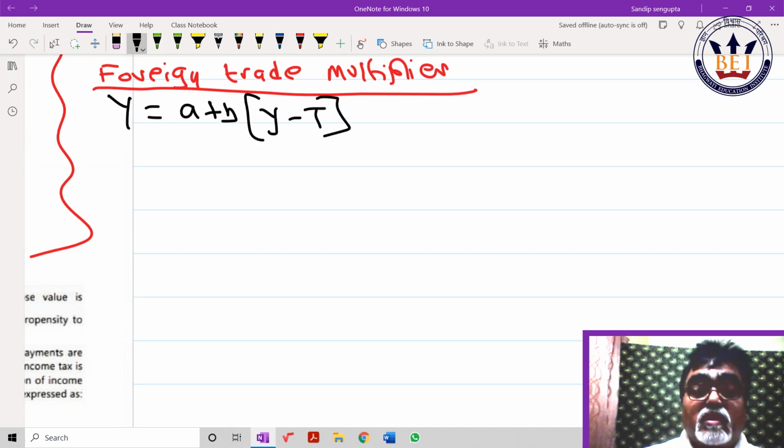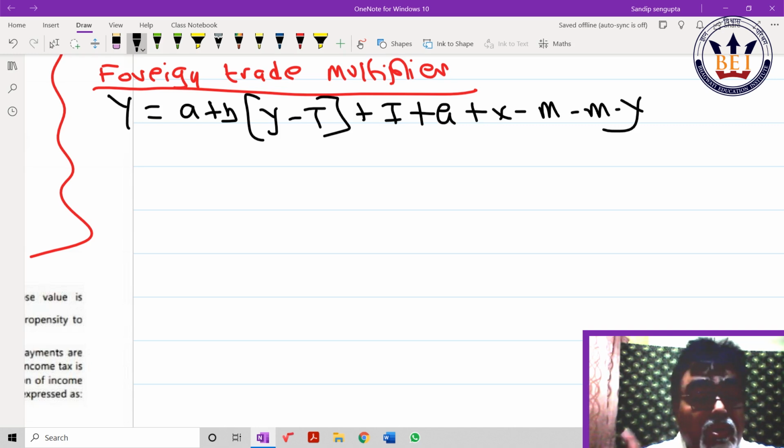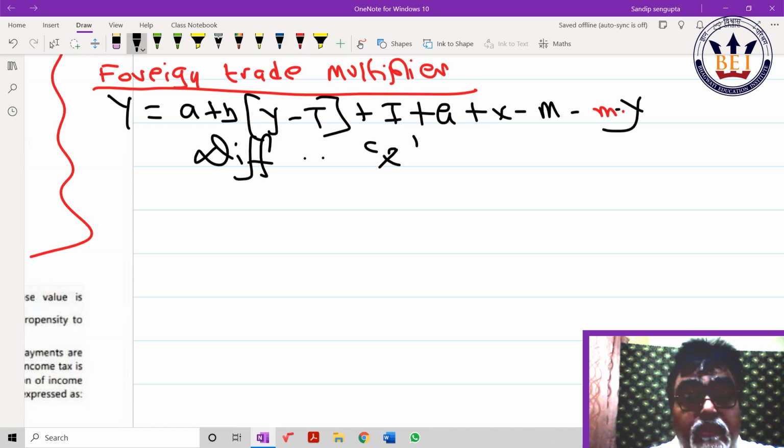Correct, beta? Export import right here. So to find out foreign trade multiplier, differentiating with respect to X. Check the 2nd line, it would come: dY by dX is equal to b of dY by dX, balance are all constant, plus dX by dX means 1, minus m into dY by dX.